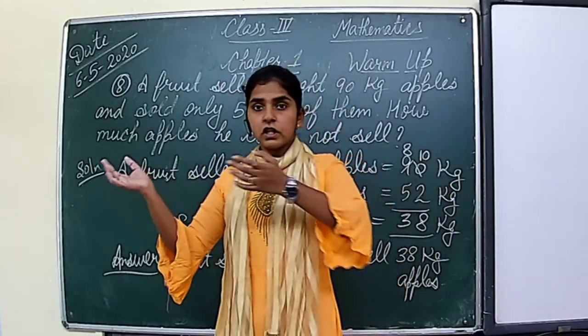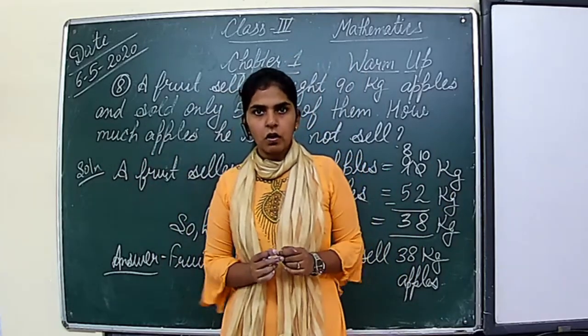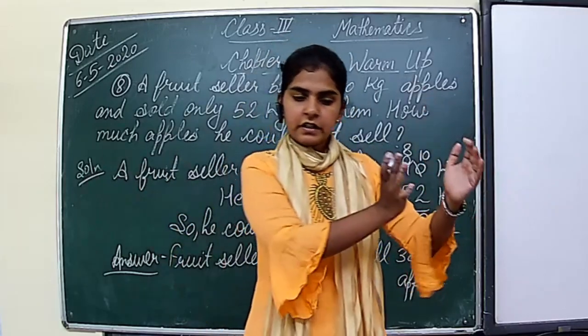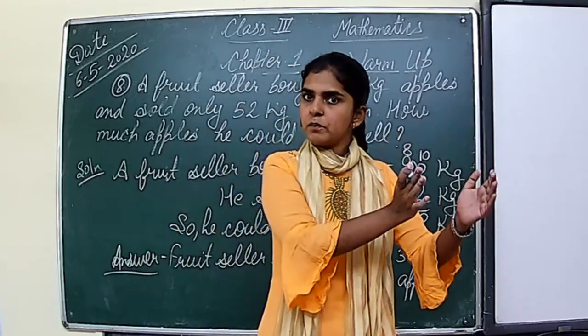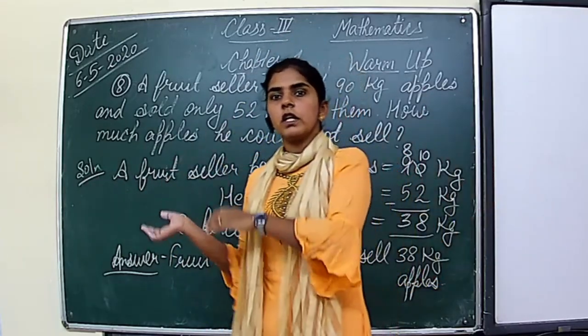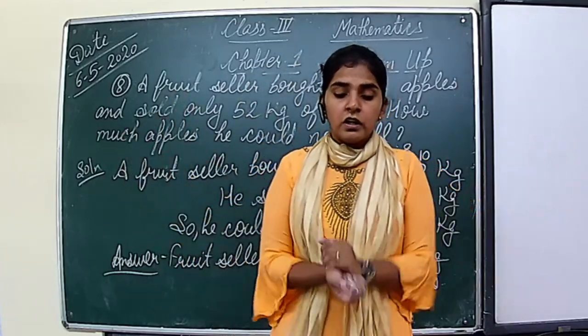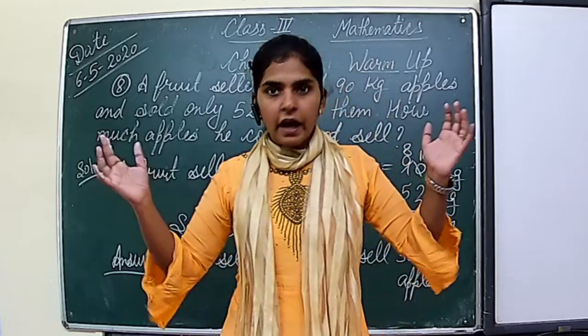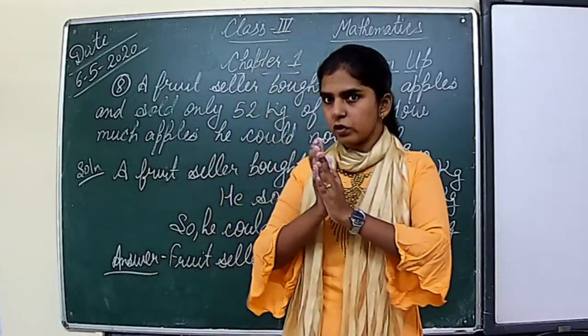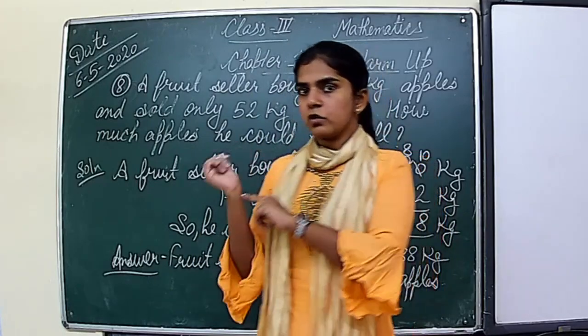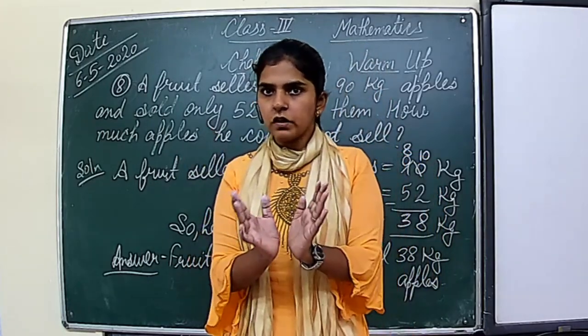After that 48 more children come in the hall. It means number of children increase, right? 91 children already present in the hall and 48 more come in the hall. Now number of students become more, right? So first of all we will add the numbers to find how many total children are there. Let's start this question and first of all we will solve it up to here.